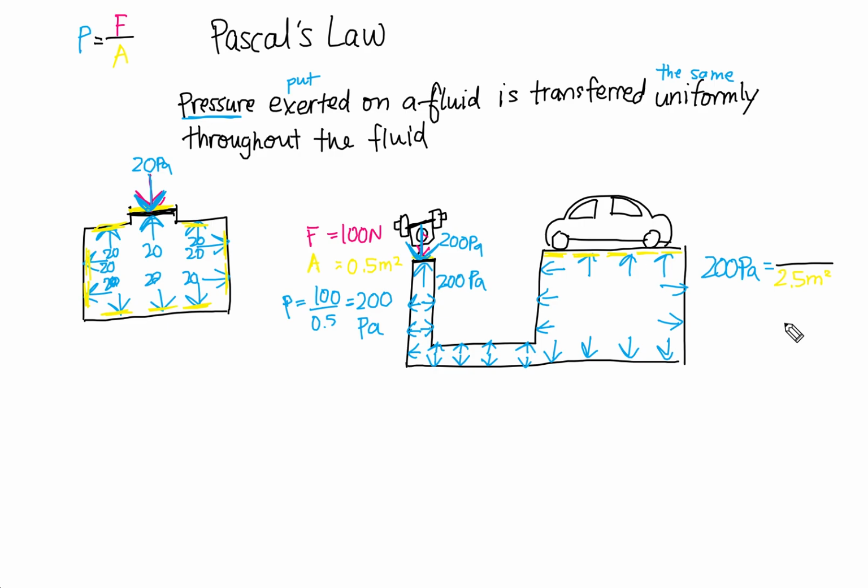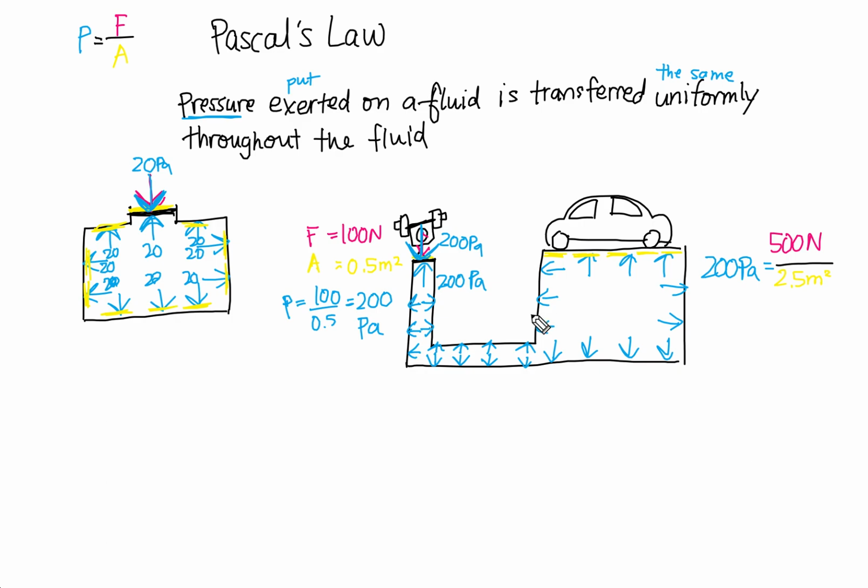Am I a mental math champion? Let's find out. I'm not a mental math champion. Oh no. Is this 500? It's 500. Maybe I am. So the newtons are going to be 500. If you do 500 divided by 2.5, that equals 200 pascals.